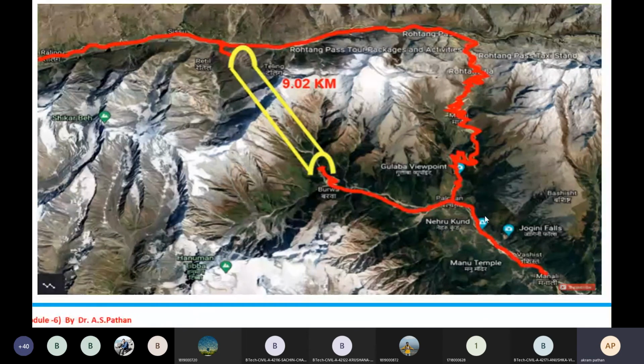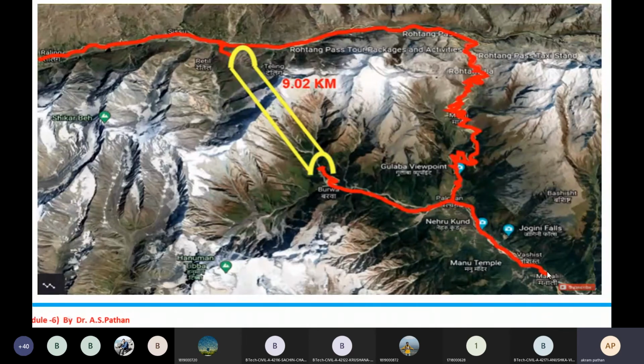Now if you see here, again we have to pass different stations, and in this map, not only is the route zigzag, but there will be a steep gradient, highly curved portions along the roads, and there will be chances of accidents also.